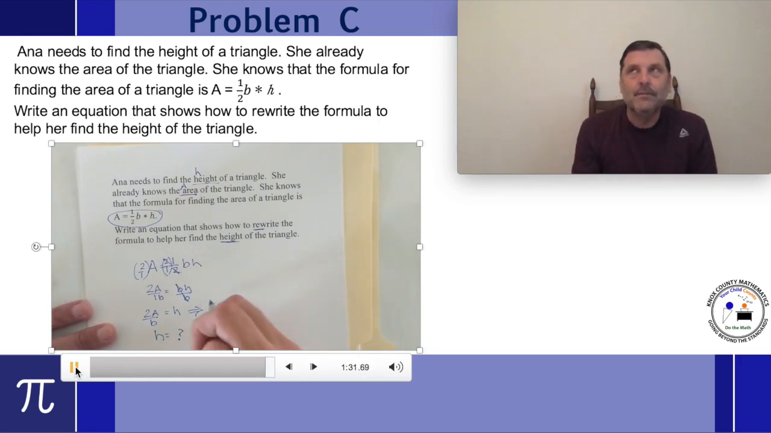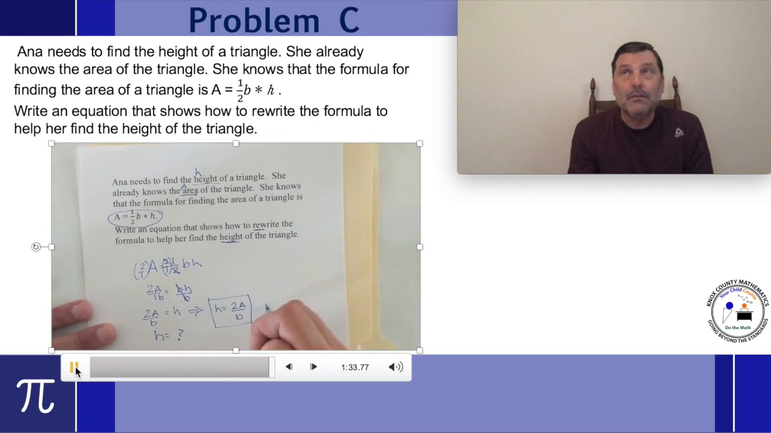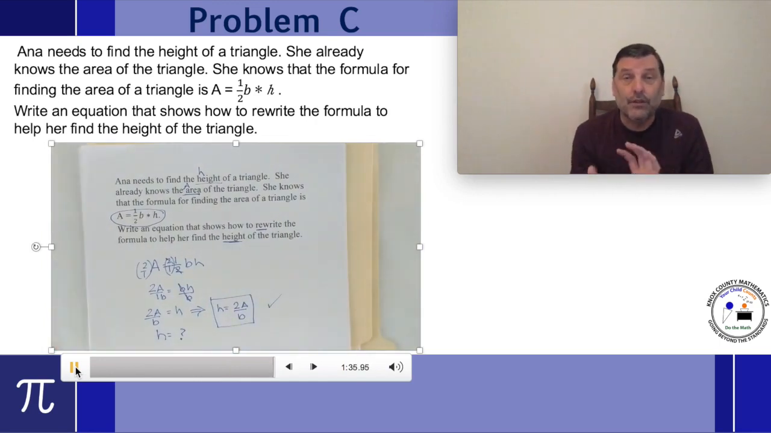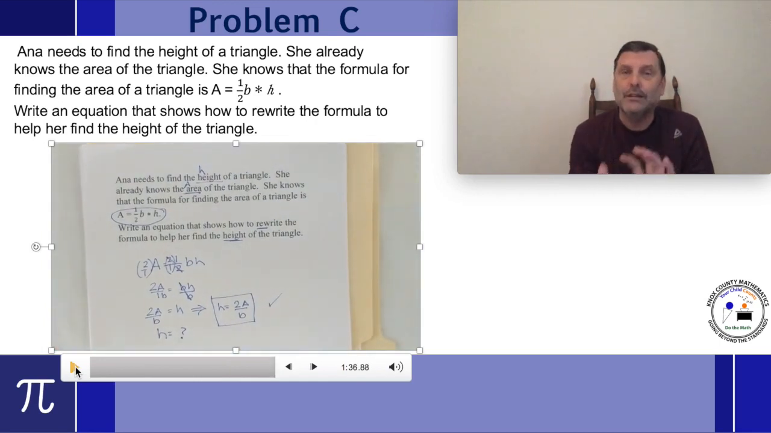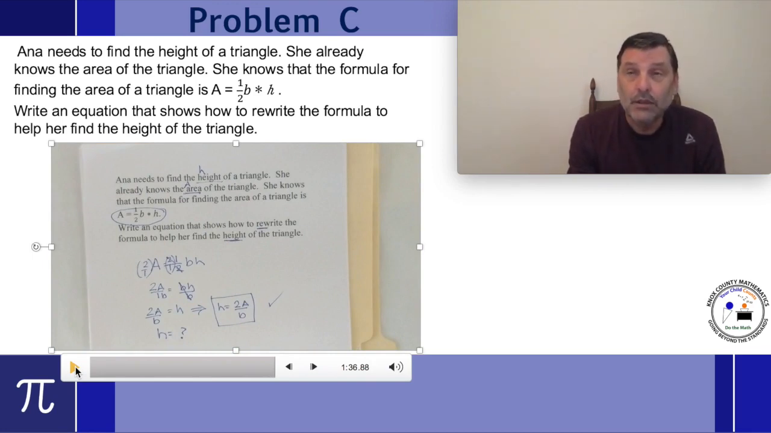Symmetric has the word symmetry in it, like a mirror. You see symmetry, you see the reverse. It's the same thing, just rewriting in a different order. H equals 2A over B. Now I have a formula, so no matter what the area is, I can tell you what the height is as long as I know the area and the base. All right? Rewriting that expression in a different form.